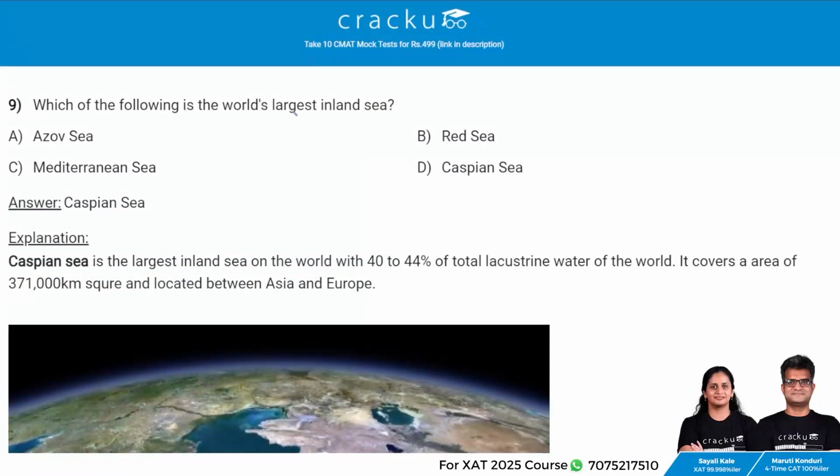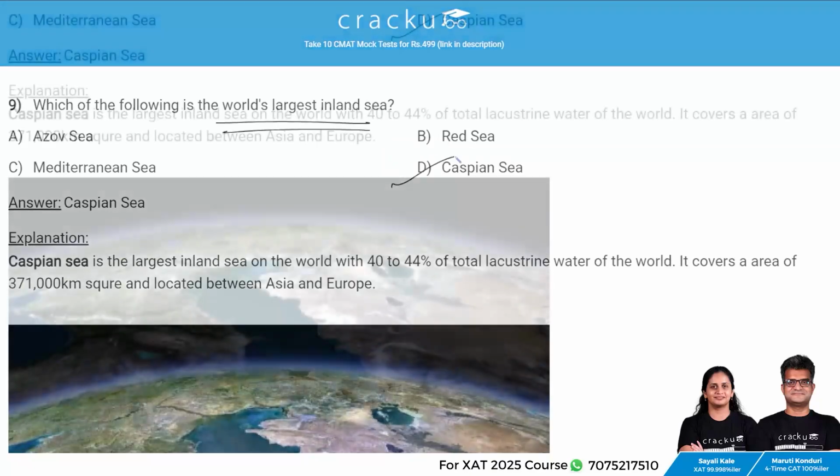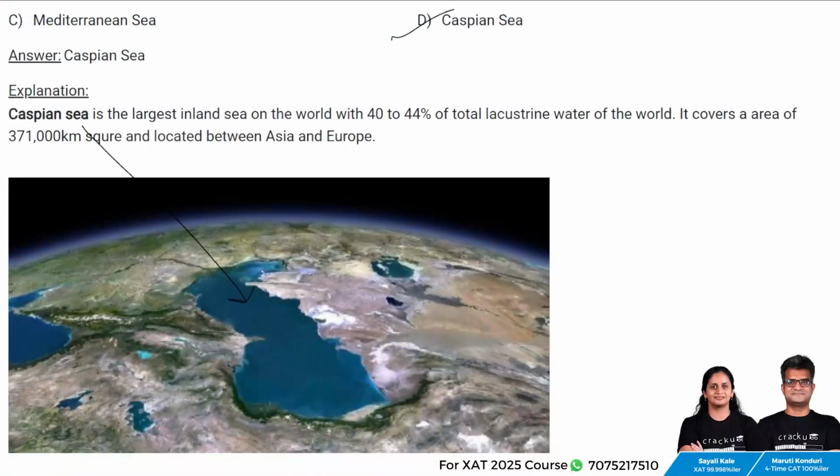Next question. Which of the following is the world's largest inland sea? The answer is Caspian Sea. So, Caspian Sea is the largest inland sea in the world with 40% of the total lacustrine water of the world. It covers an area of 3,71,000 square kilometers and is located between Asia and Europe. So, this is called the Caspian Sea.